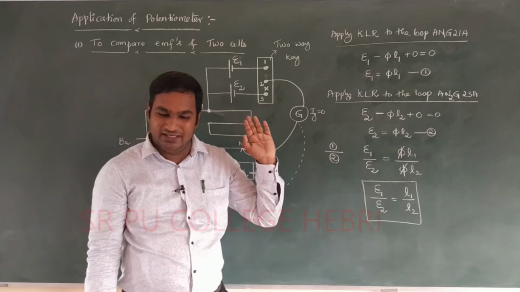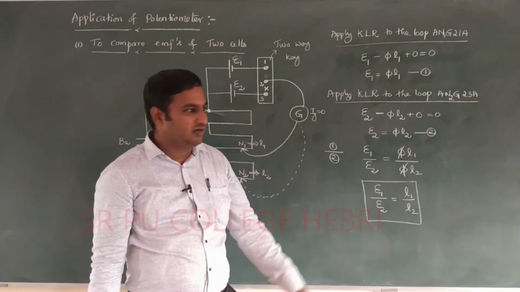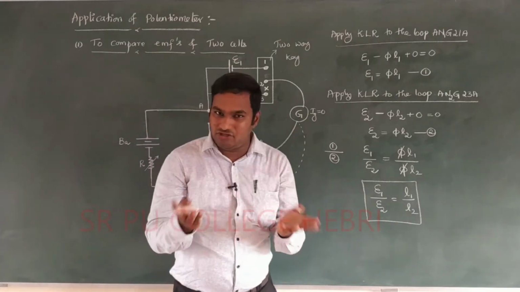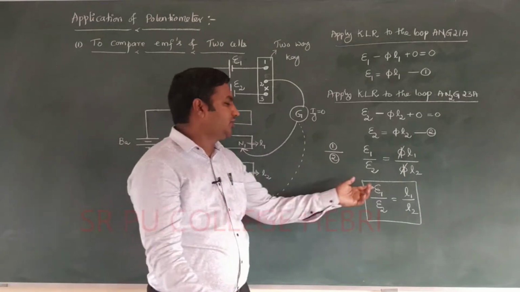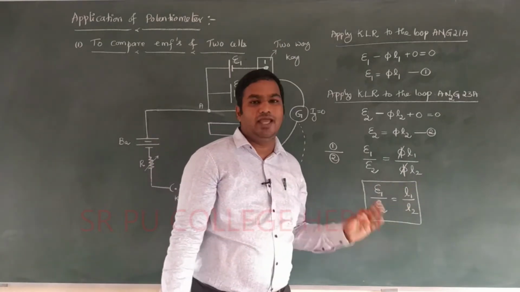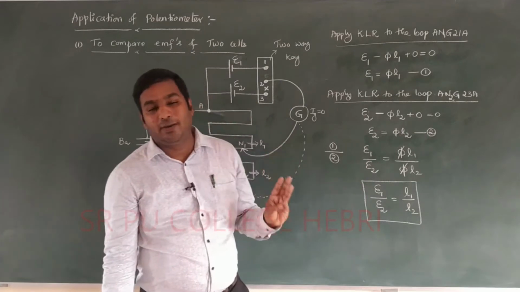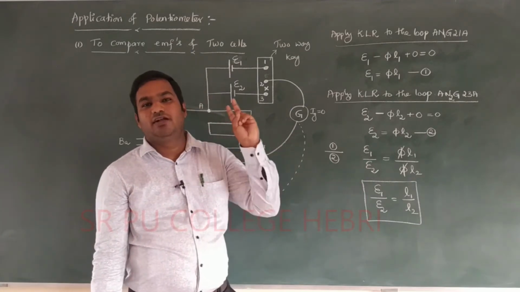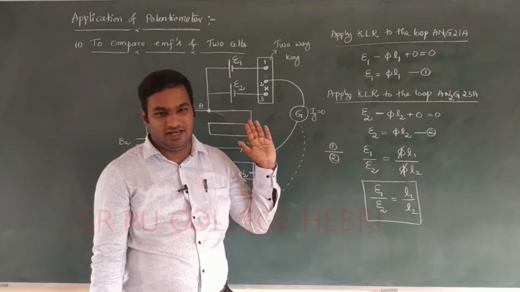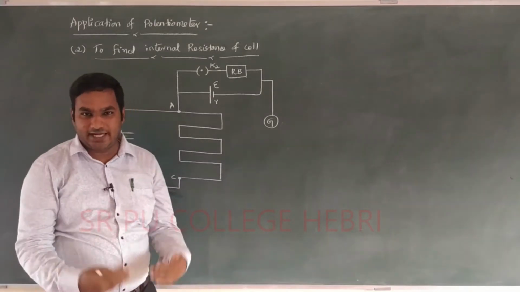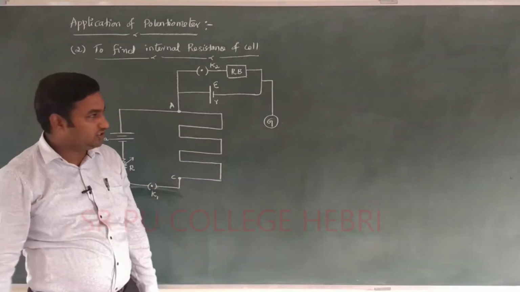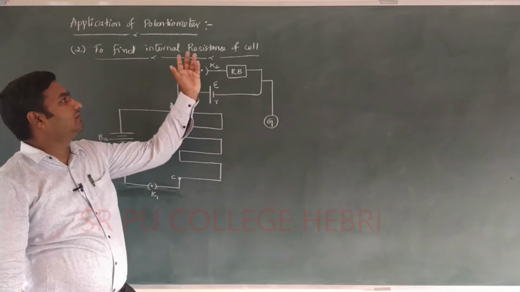Is that clear? Right. This is again one of the important parts. You have learned the working principle of the potentiometer, and the equation E1 by E2 equal to L1 by L2 is important. It is called the comparison of EMF of two different cells. Dear student, the second application of the potentiometer is to find the internal resistance of a cell.